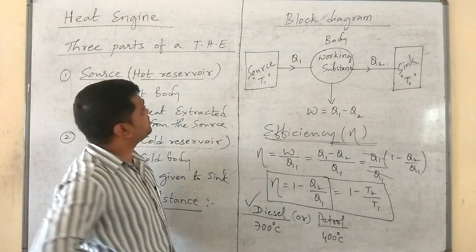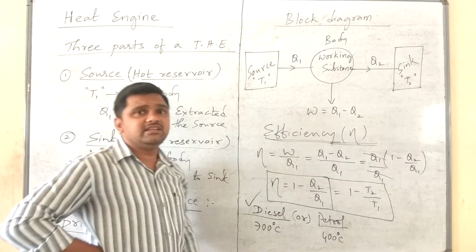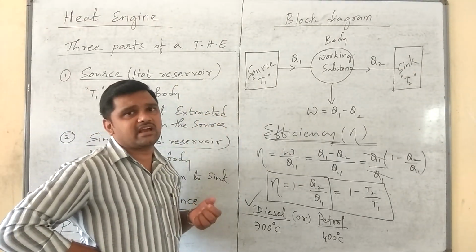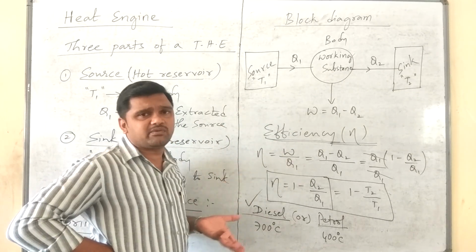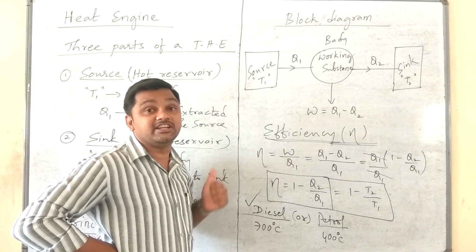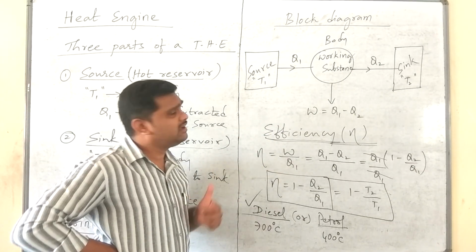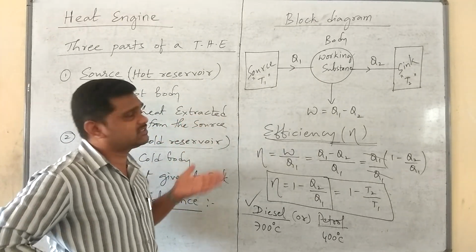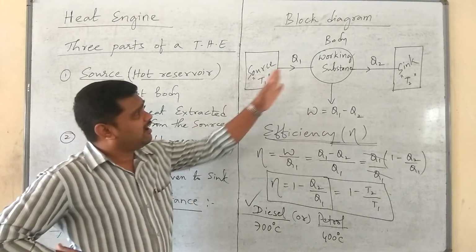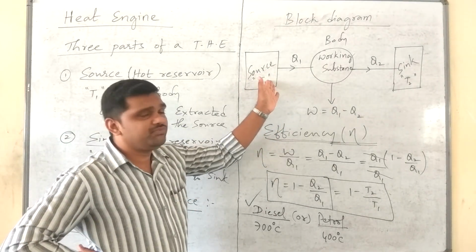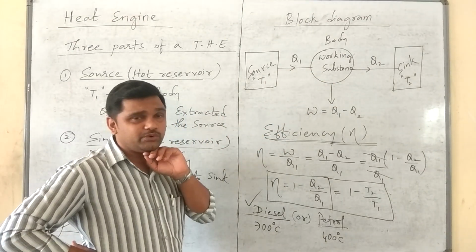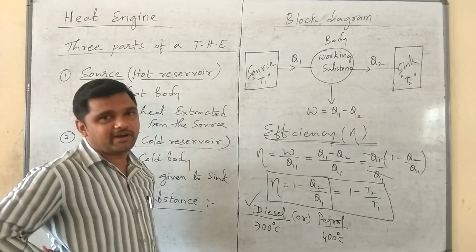Anyhow, that's it for the concept of heat engine. In the next class, I will say something about Carnot's heat engine. Carnot is the name of the person who designed one heat engine. He says that no heat engine can achieve the efficiency of his heat engine, that is, Carnot's heat engine. Anyhow, let us see it later in the next videos. And then I am going to tell you an interesting story: heat energy always flows from high temperature to low temperature, but in the next video I am going to show you heat energy also flows from a cold body to a hot body.